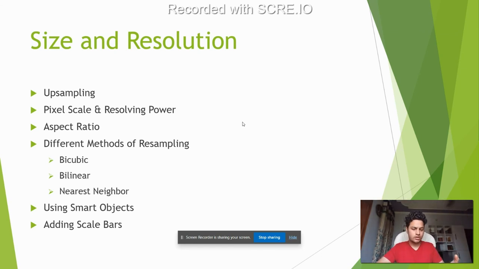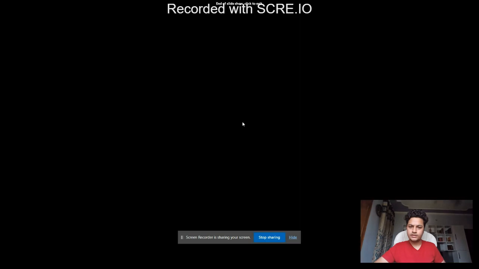Scale bars are important for visualizing the scale of things, to keep things in perfect perspective. And I think this was pretty much it. This was all that was covered in the second half of the course.